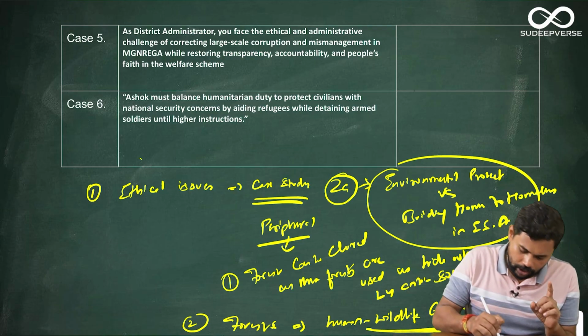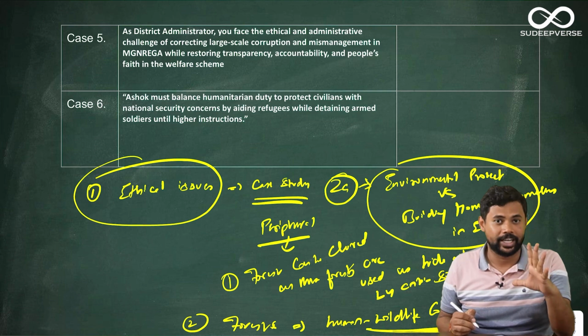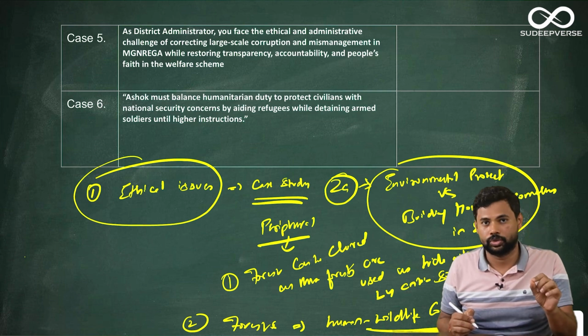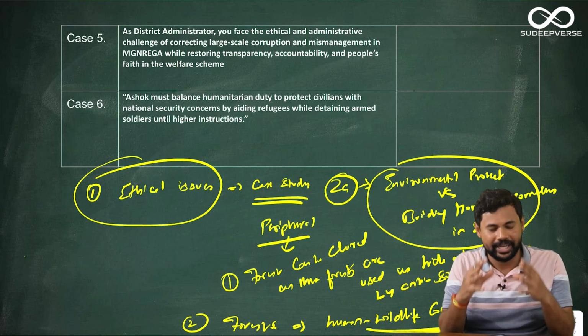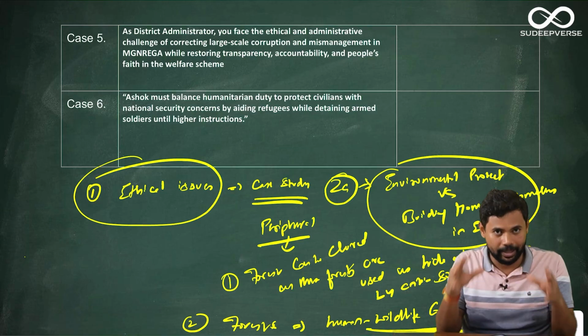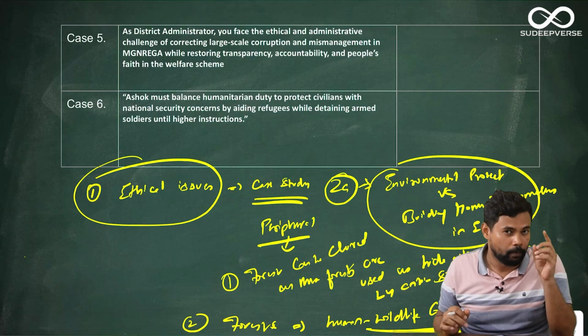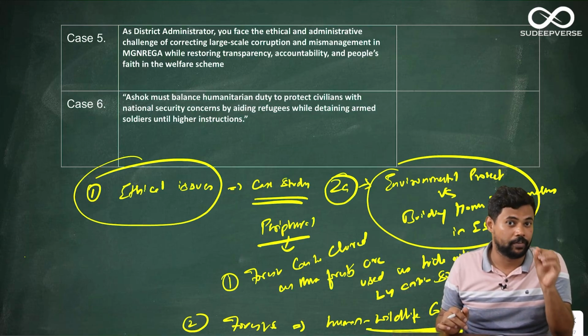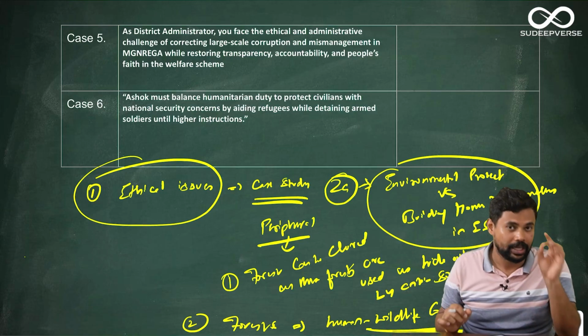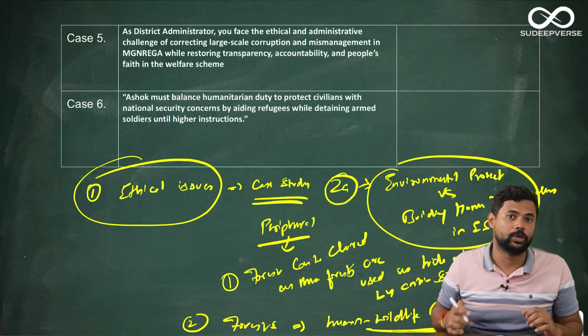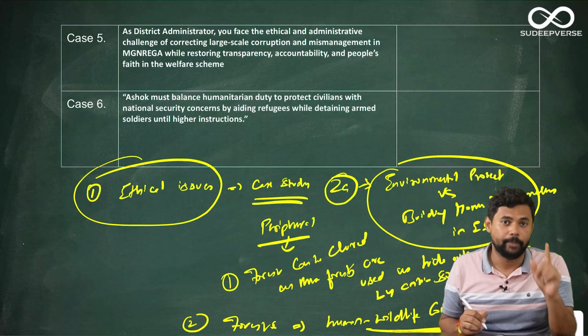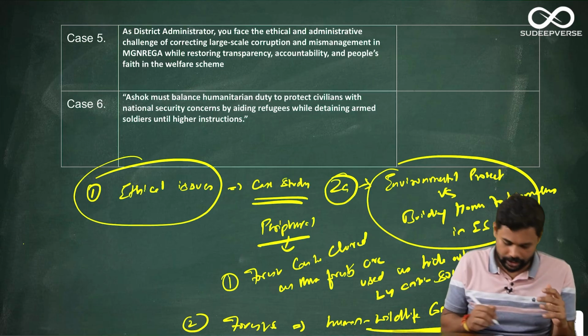That is why I'm telling you that you have to practice taking the case study and identifying the ethical issues. Why? Because many people, 99.9% of the people who are writing mains will identify core issues. Very less people will identify the peripheral issues. If you can identify the peripheral issues, that means you have got a very good edge in getting good marks in case studies.